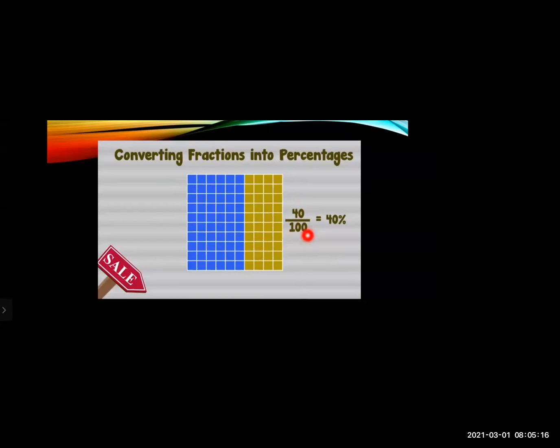In fraction, you can write it like this, 40 upon 100. In the numerator, you mention how much is colored, and in the denominator, the total number of boxes. So this is the fraction form, and this is the percentage form. This percent symbol itself denotes that it is 100, meaning the denominator will be 100.